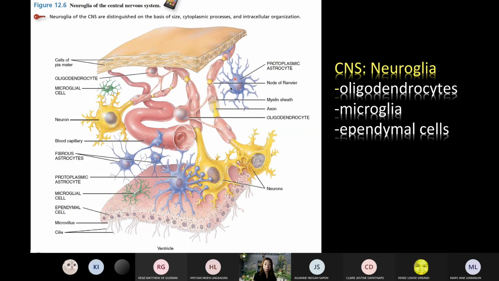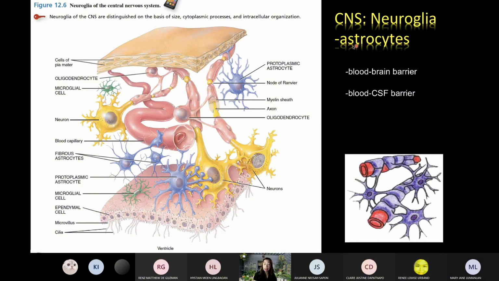They are called astrocytes because they are star-shaped, and they have a lot of branching processes. The astrocytes are said to contain a lot of microfilaments, making them very strong. That's why the astrocytes are responsible for supporting the neurons and the other neuroglia. That's one of their functions.